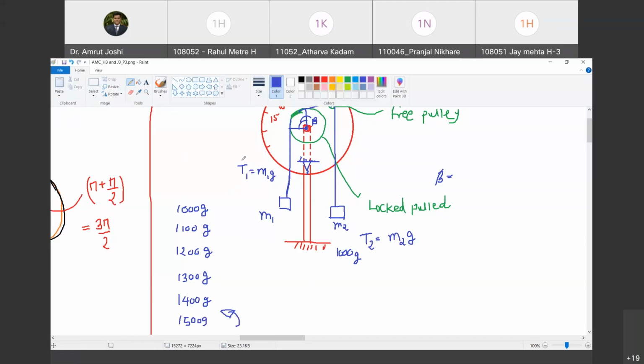Okay. So now can you tell me what will be the value of T1? बोलो T1 की वैल्यू क्या होगी? 0.5. Pardon? 1.5 into g. No, it will be 1.4 into g, because I want to find out T1 for which the motion is impending. At 1500 gram, when I applied M1 equal to 1500 gram, the motion did commence. Do you agree with me? Okay, so the value of T1 has to be in between 1400 and 1500. Do you agree with me?